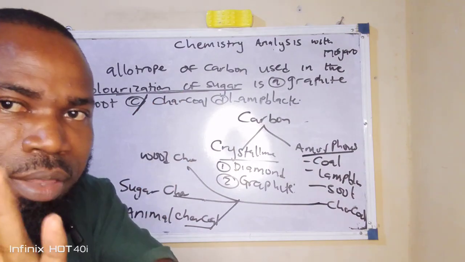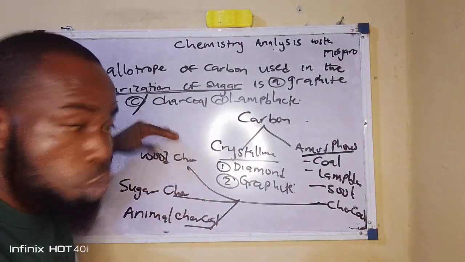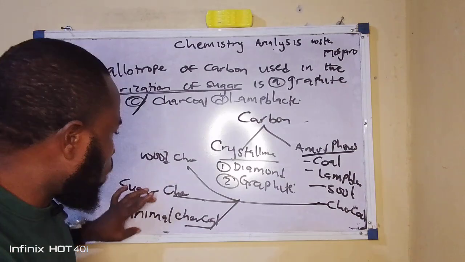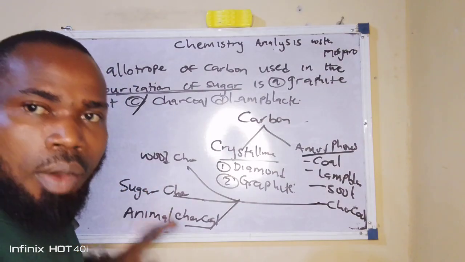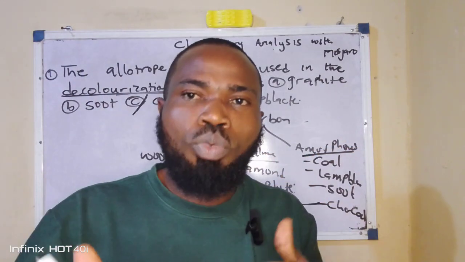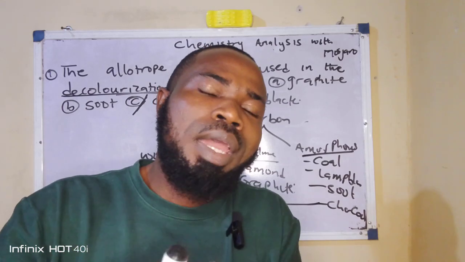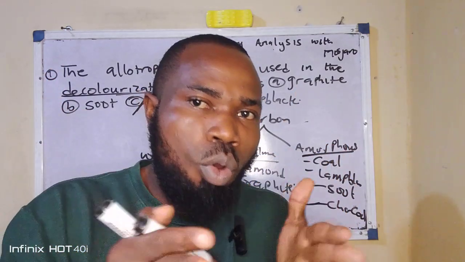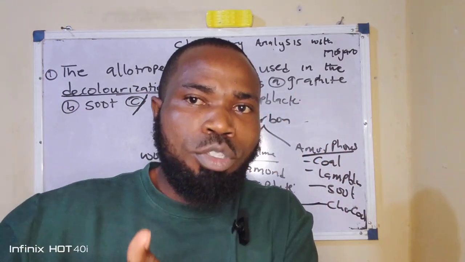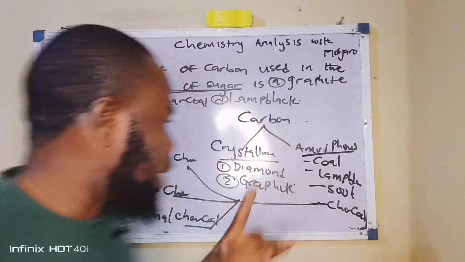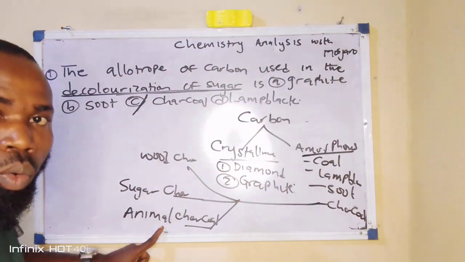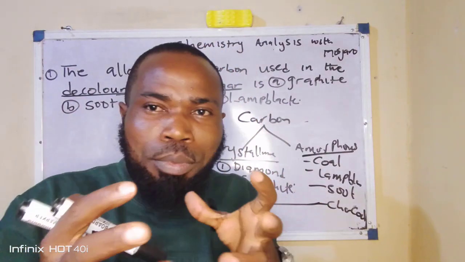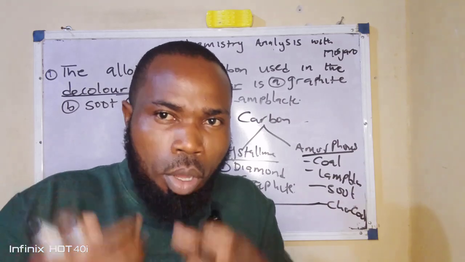But there are three types of charcoal. What are they? The wood charcoal, the sugar charcoal, and of course the animal charcoal. Now, amongst these three types of charcoal, you will now begin to ask which one of them is commonly used as a decolorizer during the manufacture of what? Of sugar. Now, that charcoal is animal charcoal. Why? Because it's a good absorbent, so it can easily absorb color.